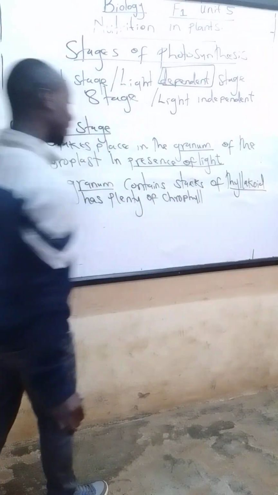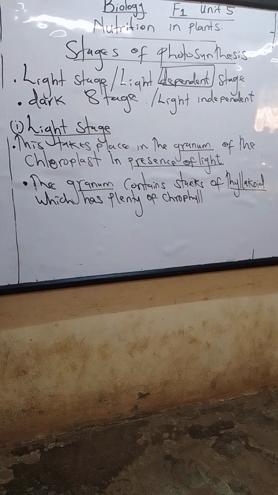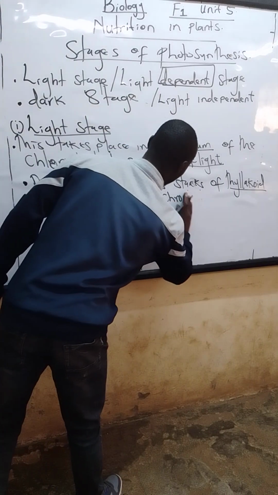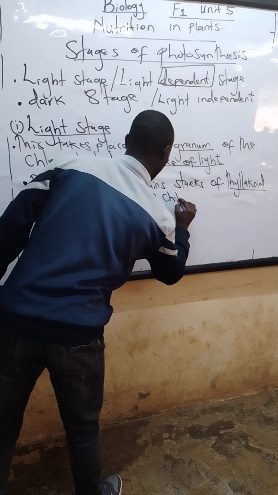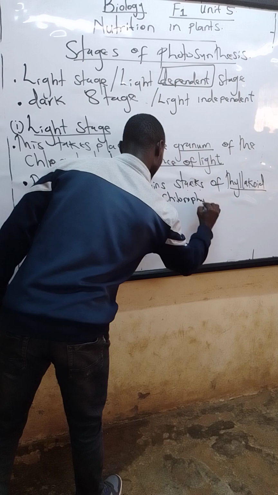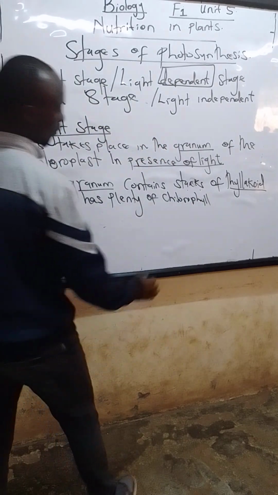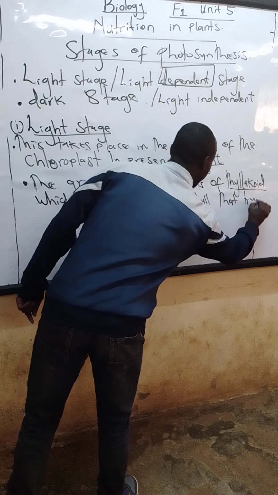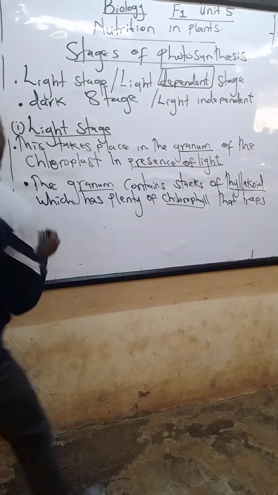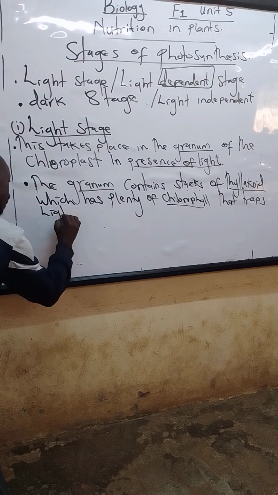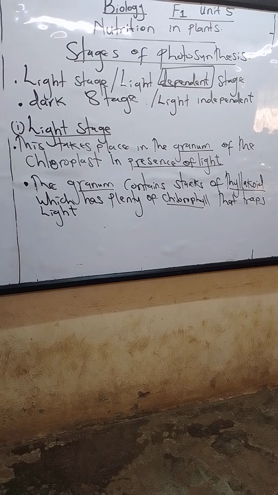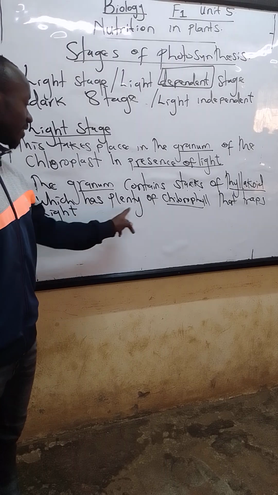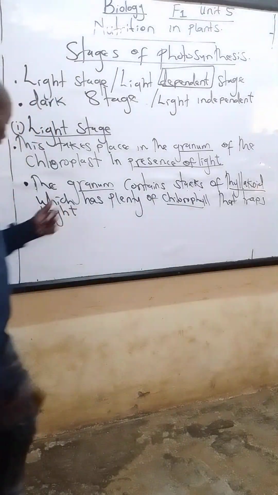Remember, what is the work of the chlorophyll? The work of the chlorophyll was to trap light. Stacks of thylakoid contain plenty of chlorophyll that traps light. So that's why we call it light stage.